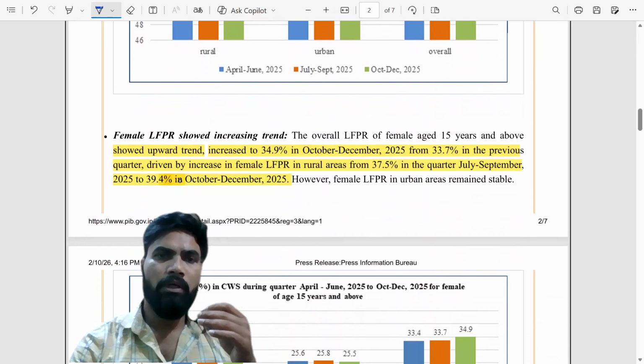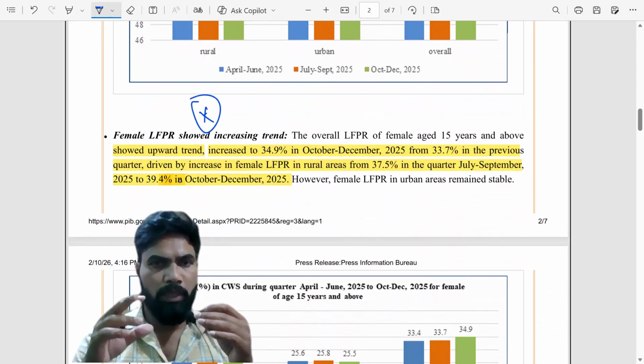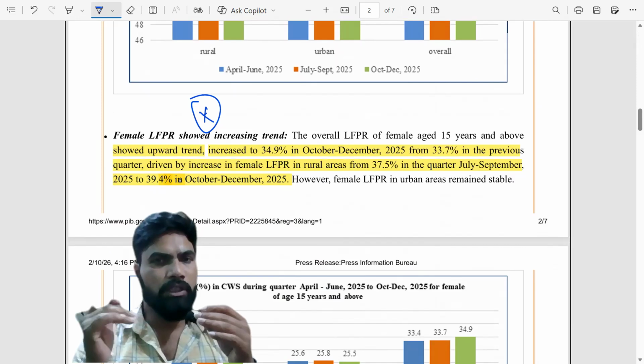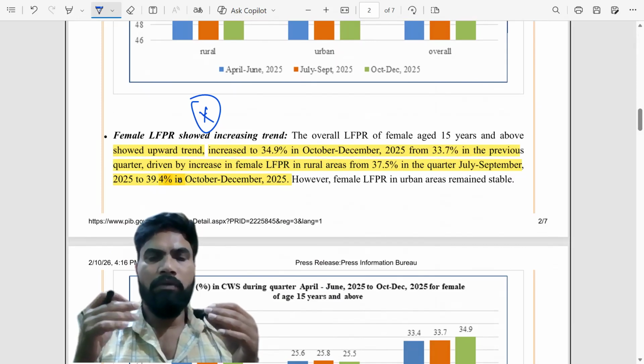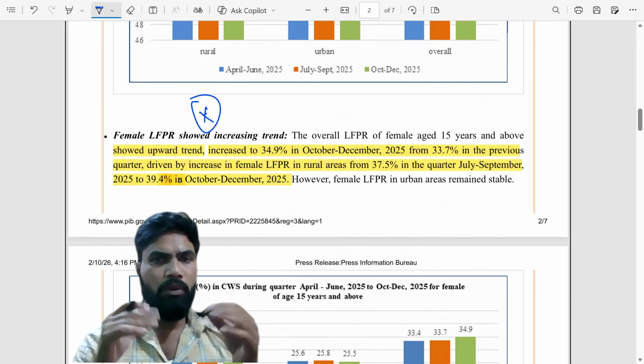Next, another important statistic we will see is the female labor force participation rate. A lot of discussion is going on around the female labor force participation rate, that it has to be increased, that it is very low, etc.